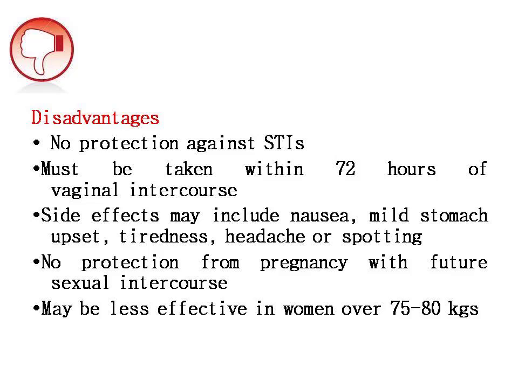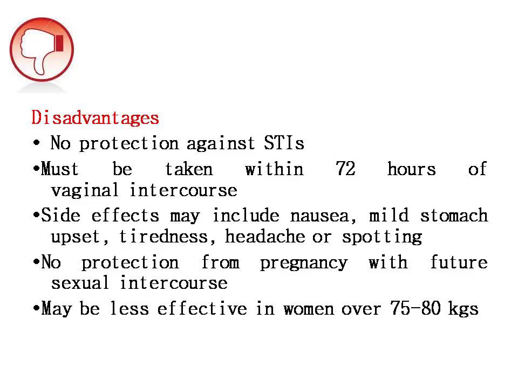Next are some disadvantages regarding this emergency contraceptive pill. The first one is no protection against sexually transmitted diseases, and one of the important things is that we have to take it within 72 hours of the vaginal intercourse. Clear?